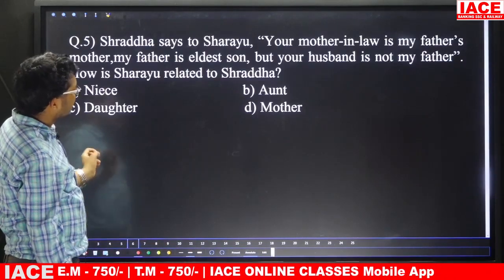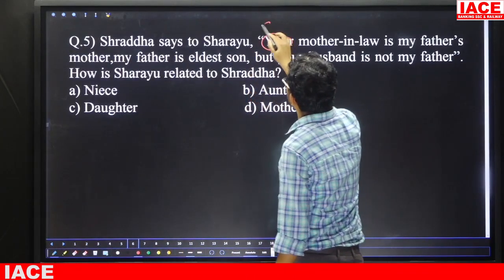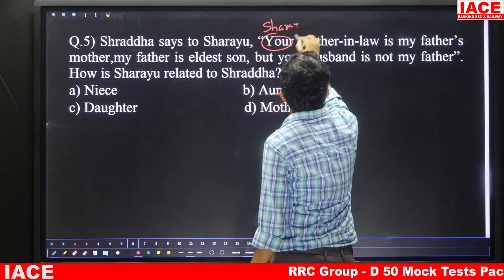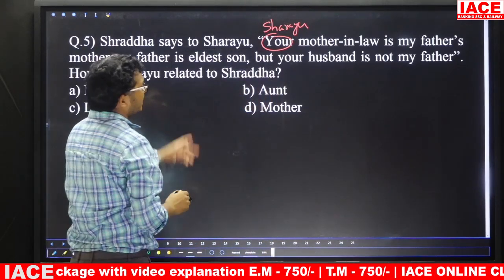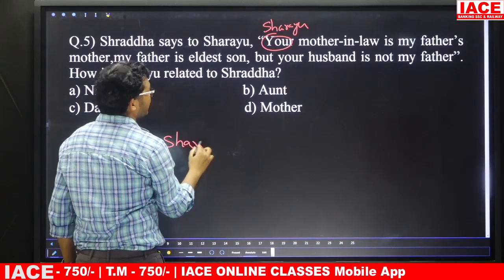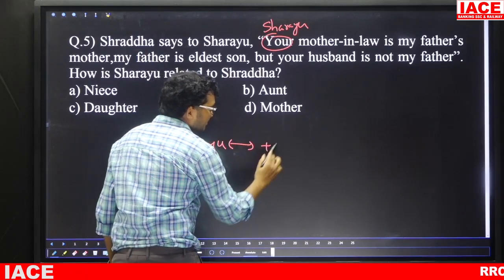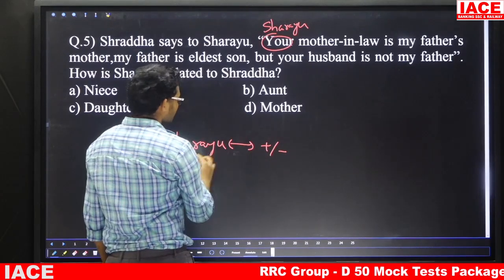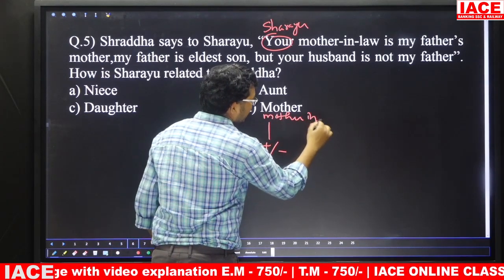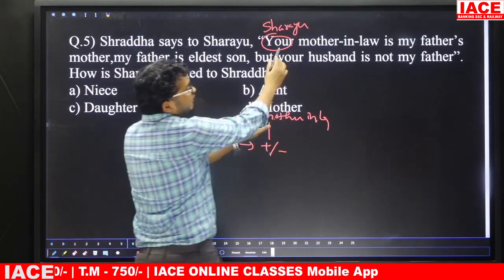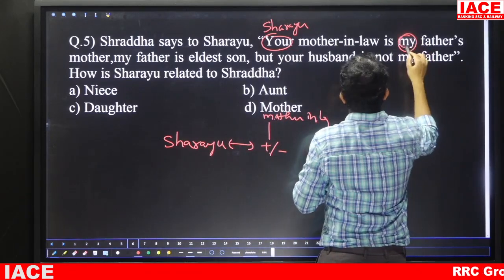Question number 5. Sarda says to Sarayu, your mother-in-law is my father's mother. Friends, take Sarayu. Sarayu has a mother-in-law. Mother-in-law means the spouse's mother, that means the husband's or wife's mother. So Sarayu has one mother-in-law. Your mother-in-law, that means Sarayu's mother-in-law, is my father's mother.